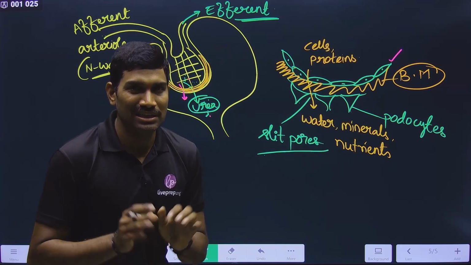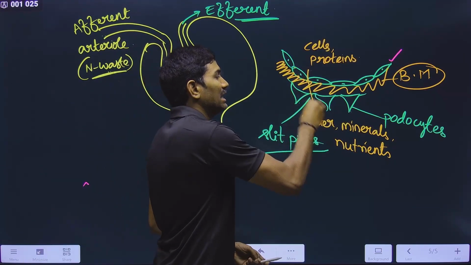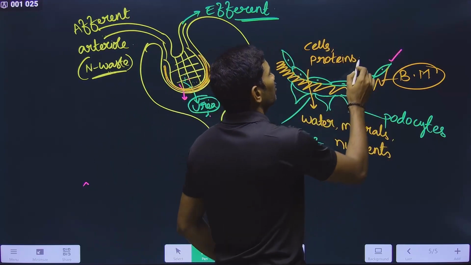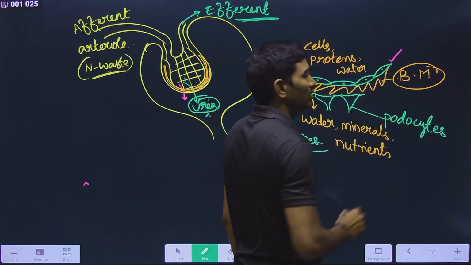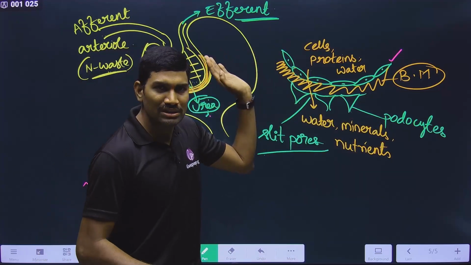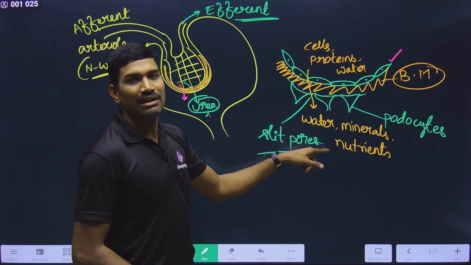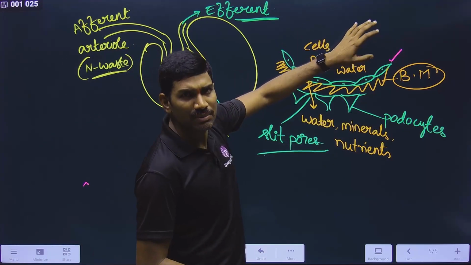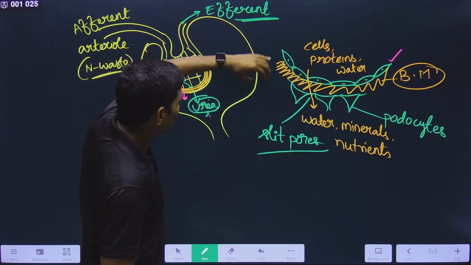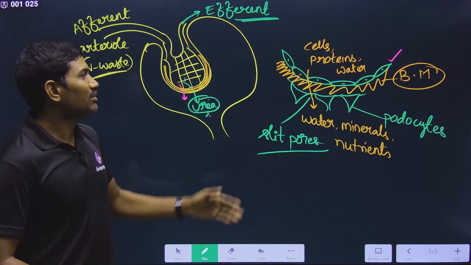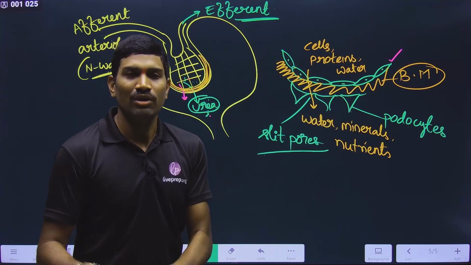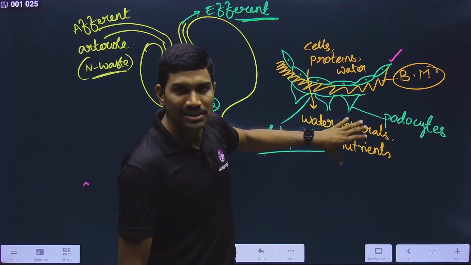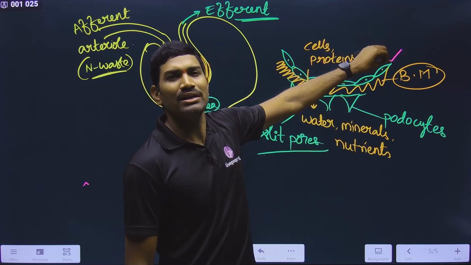And many students are thinking that the entire water is coming into this. No, if the entire water is coming here, how will it flow here? Some amount of water is present. Please remember, don't think that entire water, minerals, nutrients, everything are coming here. No. Whatever is coming, water, minerals, nutrients, all these are coming, but still some amount of water and some things are present here. That's why it is able to flow. Right? If entire water is coming, how will only cells and proteins move there? Water should be there. It is a medium for the transport of all these things. So the majority of the content is coming here, but still a small quantity is left over here.